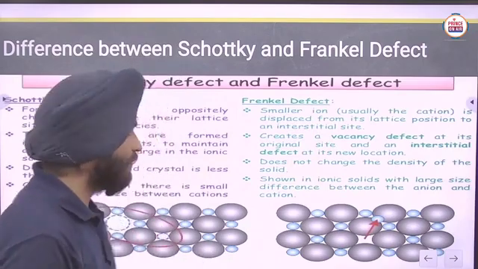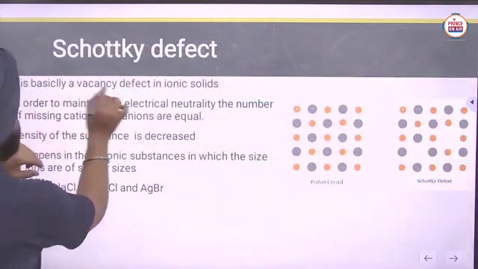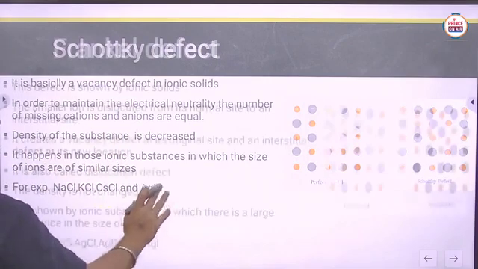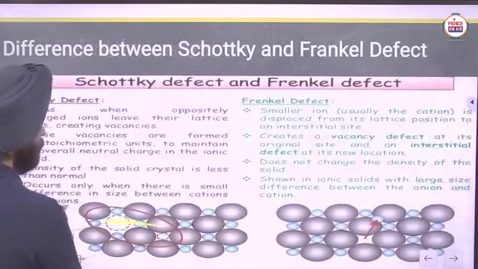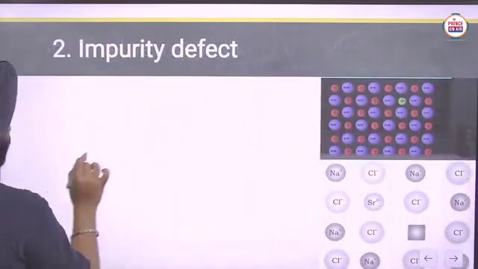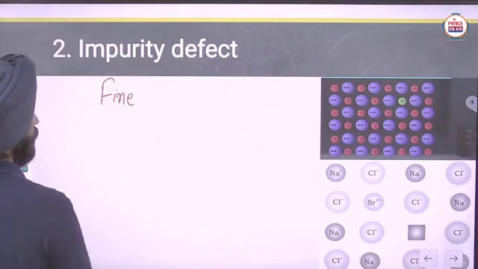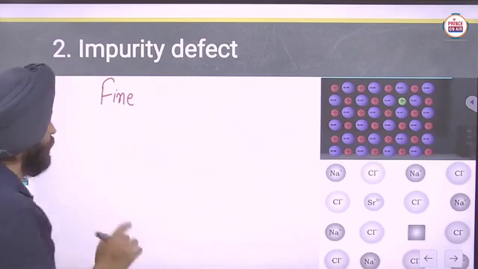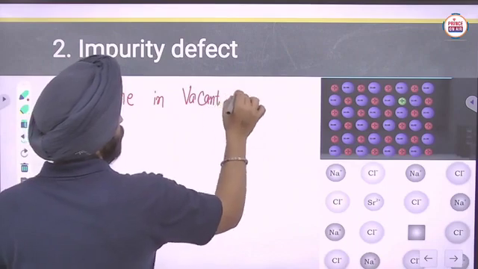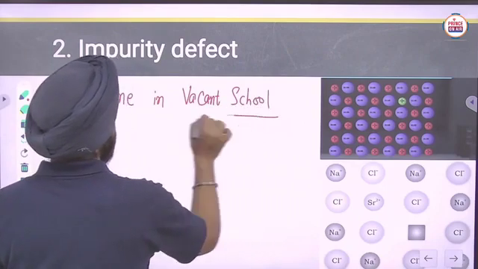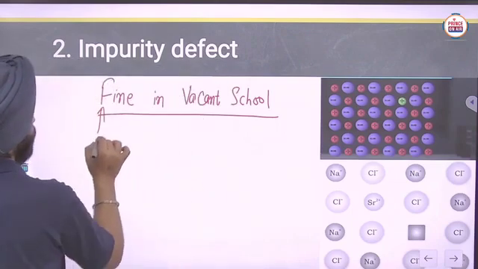In the Schottky defect there is vacancy, and in the Frenkel defect there will be dislocation. The trick I have given the students is to write: fine in vacant school. F is for Frenkel.